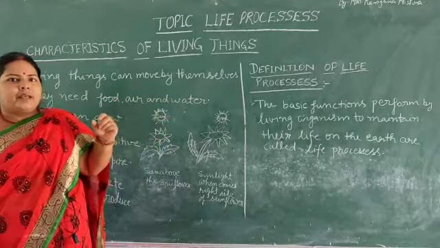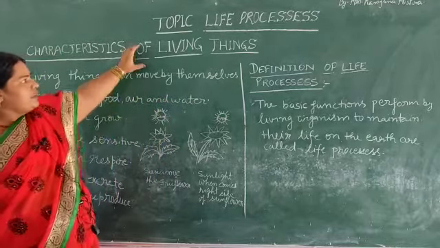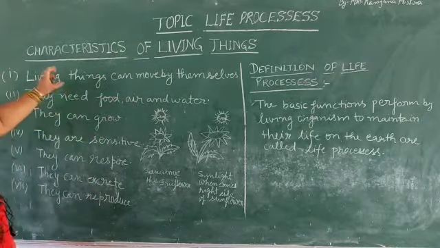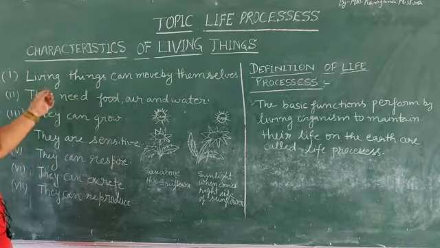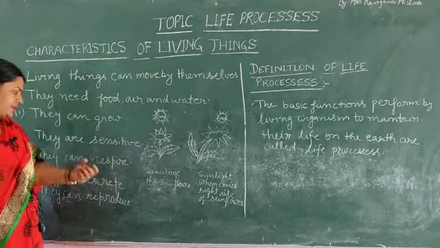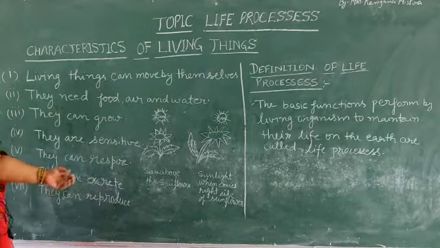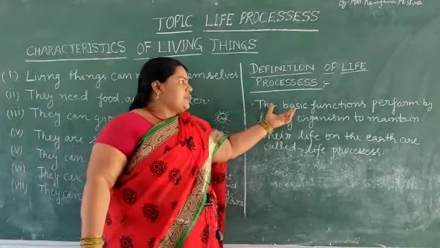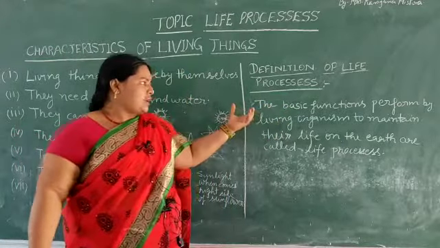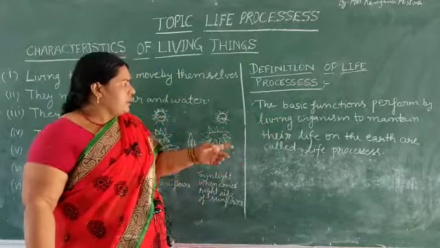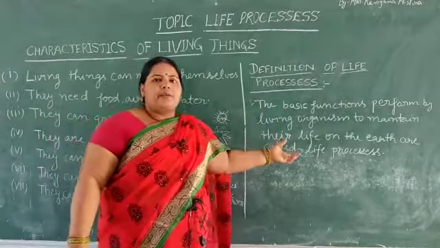Hence again we repeat, what are the characters of living things? They can move, they can take food, air and water, they can grow, they are sensitive, they can respire, they can excrete, and they can reproduce. What is the definition of life processes? Life processes are the basic functions performed by a living organism, either plant or animal, to maintain its life on the earth.